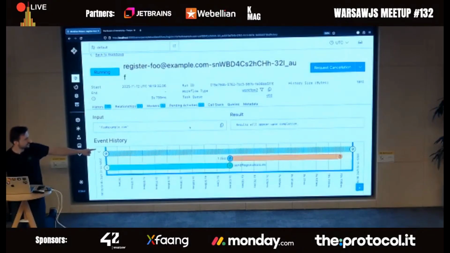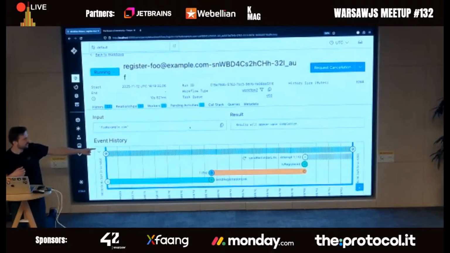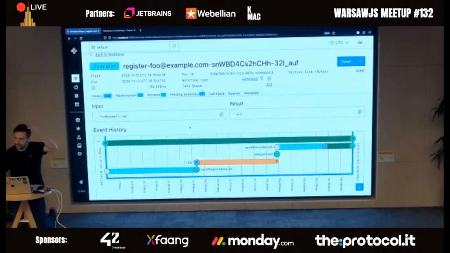But again, you see that the process is going and sends a reminder link. There's attempt 1 out of 10. It tries again and again, and it's finally succeeded. So you have not only an audit log of which actions run, but also about each failure, which is pretty cool.